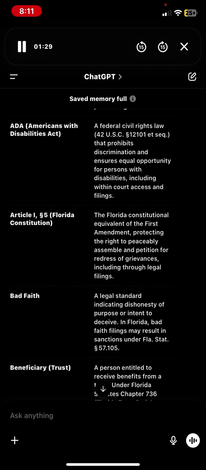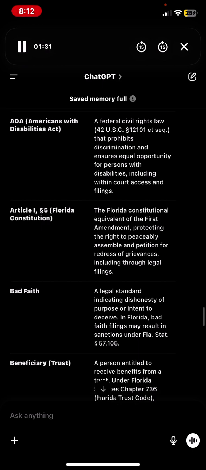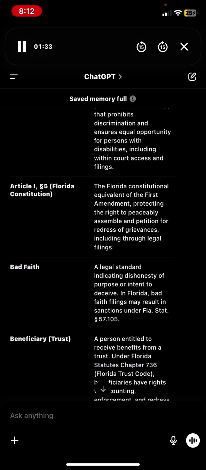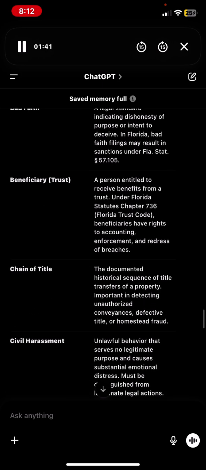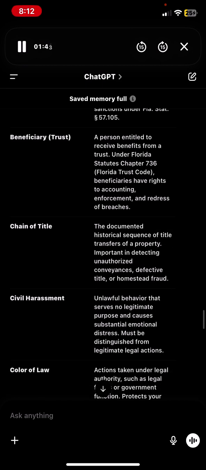Bad faith, a legal standard indicating dishonesty of purpose or intent to deceive. In Florida, bad faith filings may result in sanctions under Fla. Stat. 57.105. Beneficiary, a person entitled to receive benefits from a trust. Under Florida Statutes Chapter 736, Florida Trust Code, beneficiaries have rights to accounting, enforcement, and redress of breaches.